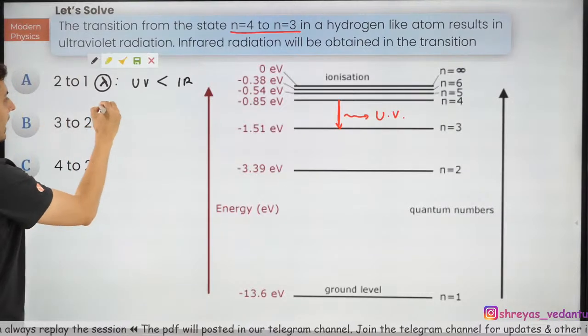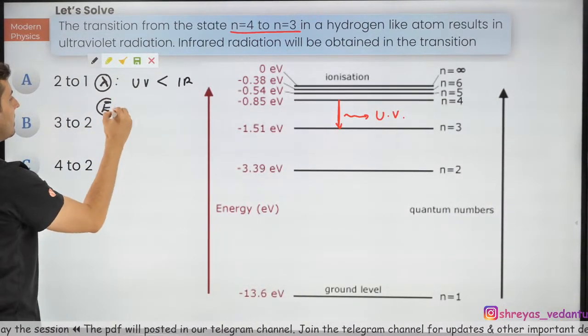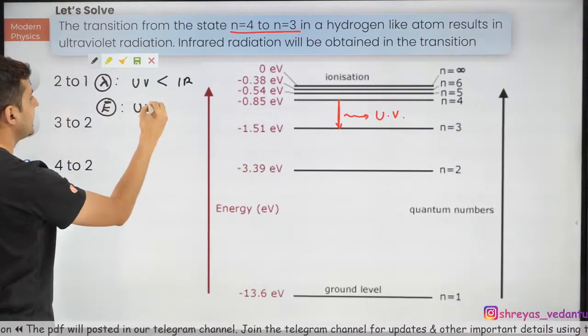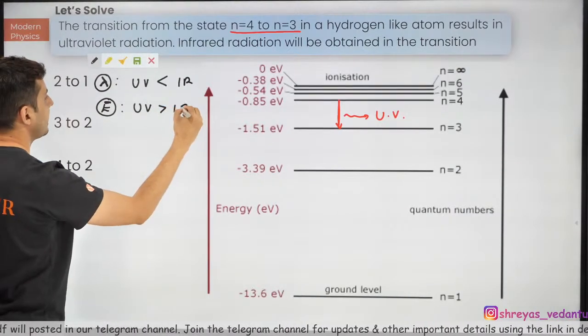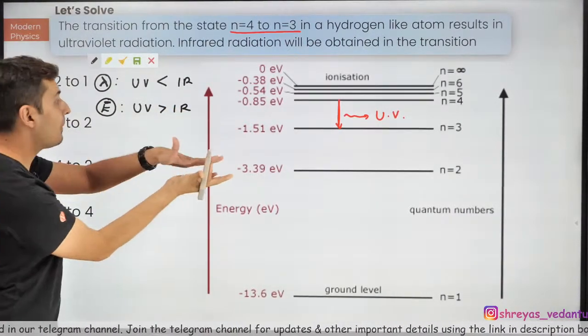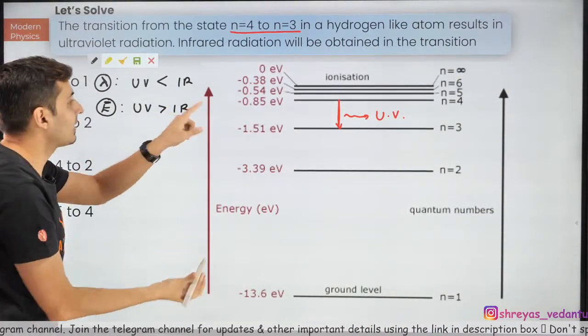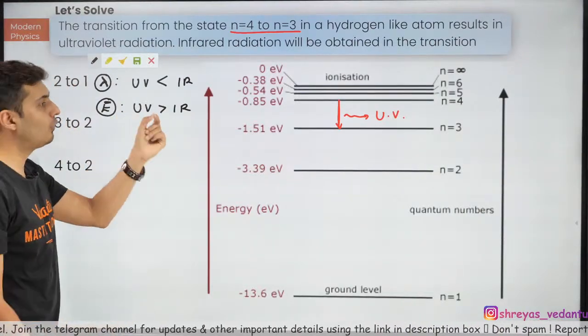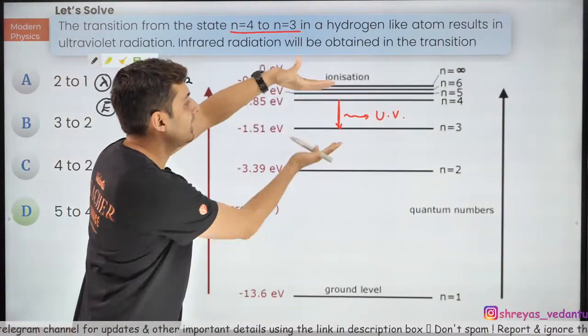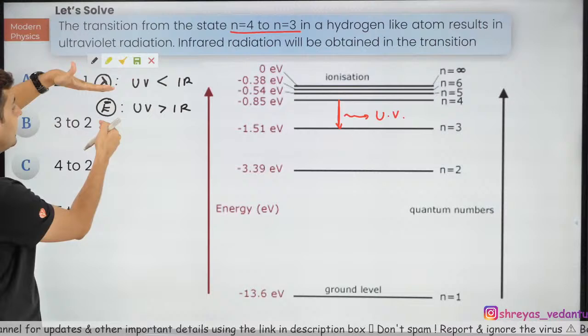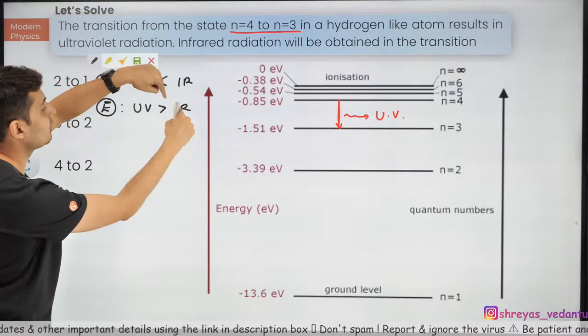Achha. So energy wise, ultraviolet will be more than infrared. That means the gap should be less for infrared than the gap for ultraviolet. The ultraviolet gap is this much, the infrared energy gap, the energy is less for infrared.